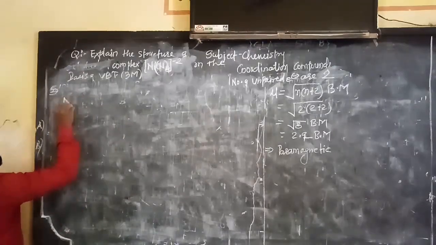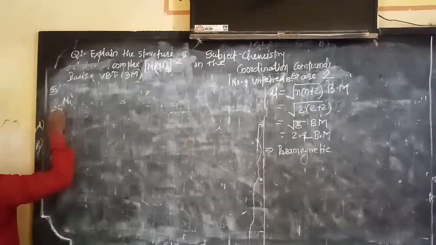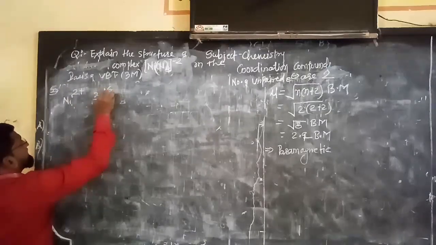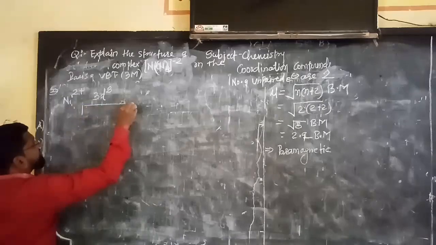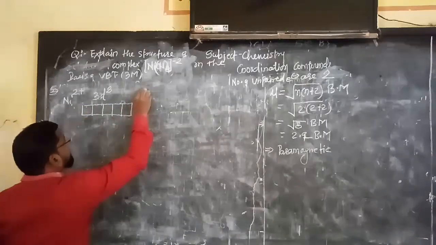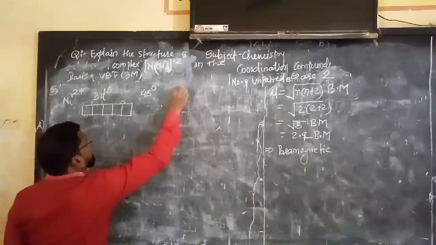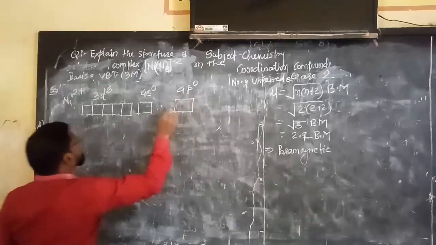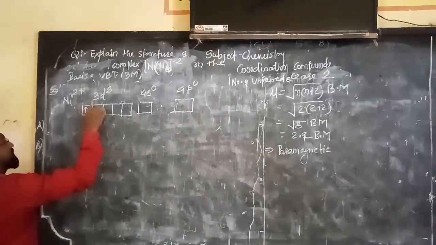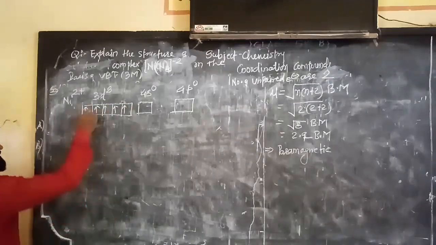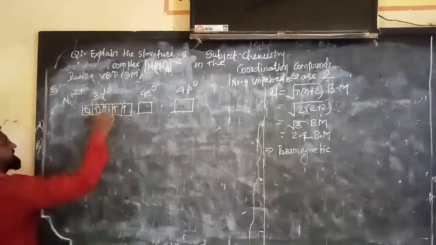So what will happen? Directly I am writing nickel 2+, so it will be 3d8. Let me directly write. Now you understand what I mean. After that 4s0 and again 4p0. Is that clear? Now see here, 1 2 3 4 5 6 7 8.